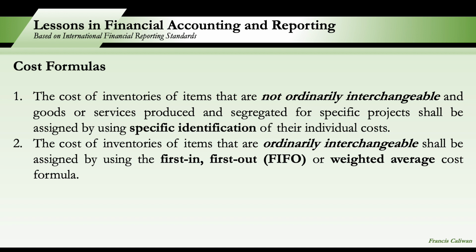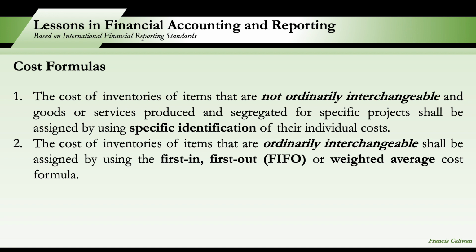So yung unang binili, unang ginawa, unang ibebenta. So the inventory remaining is measured based on the most recent cost. So yung mga natira, meaning sila yung mga huling ginawa or huling binili. Kaya sila yung mas malapit sa current cost or recent cost.